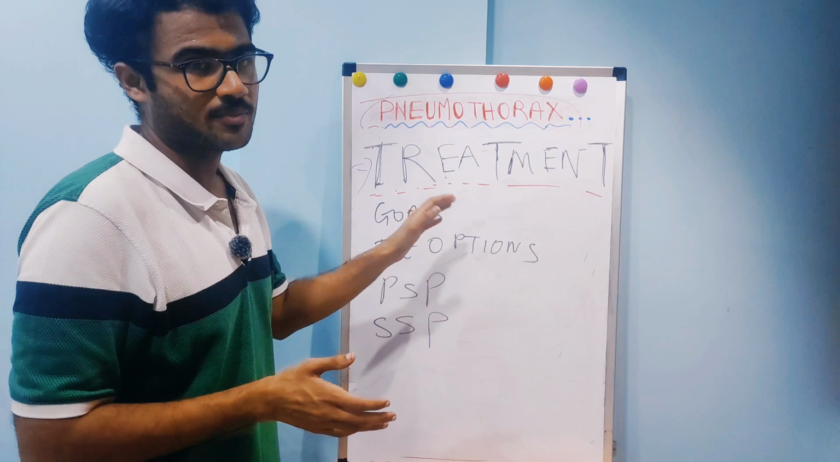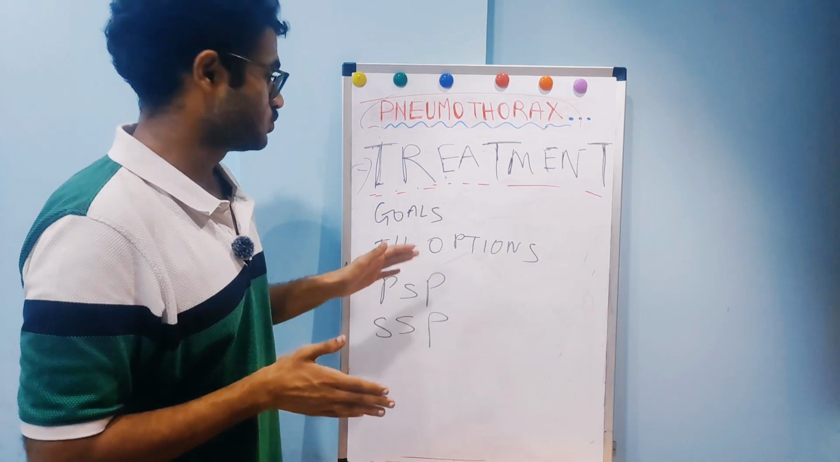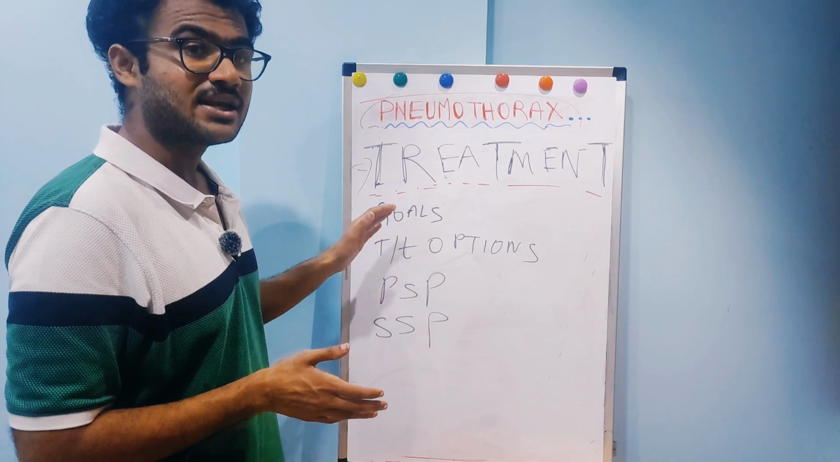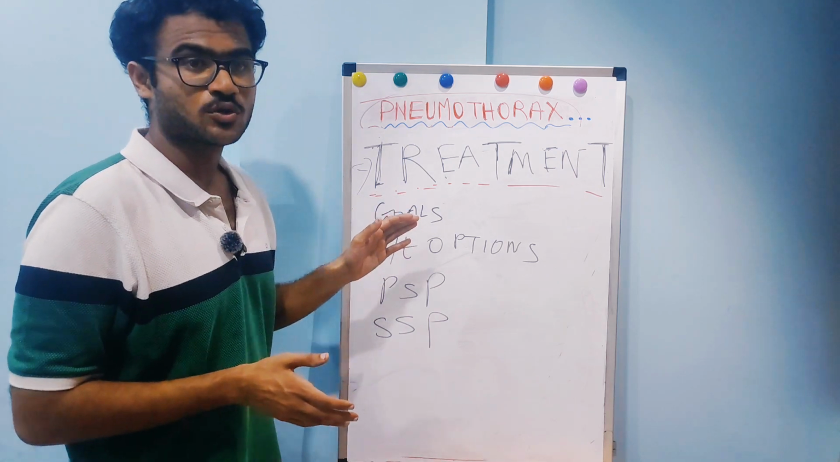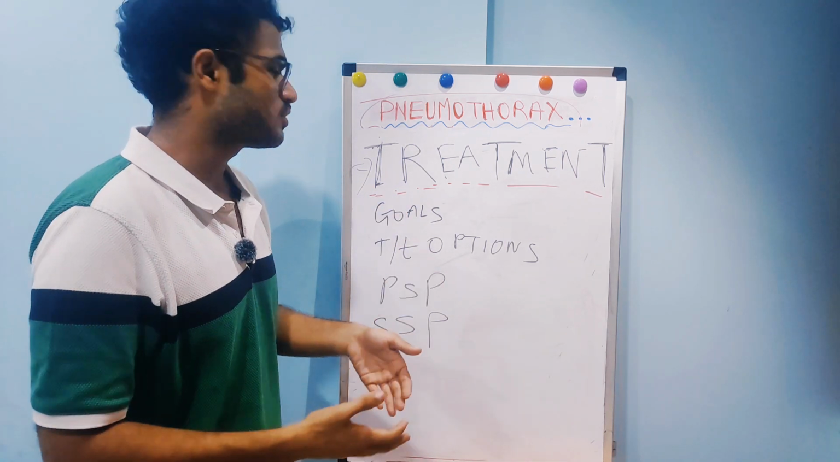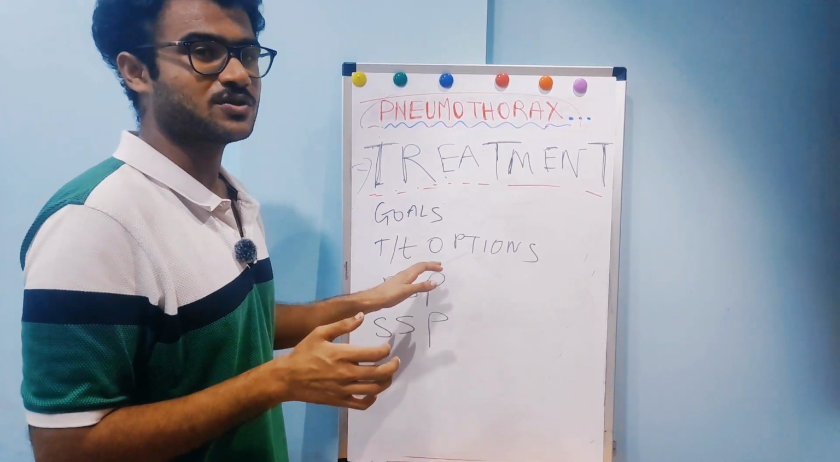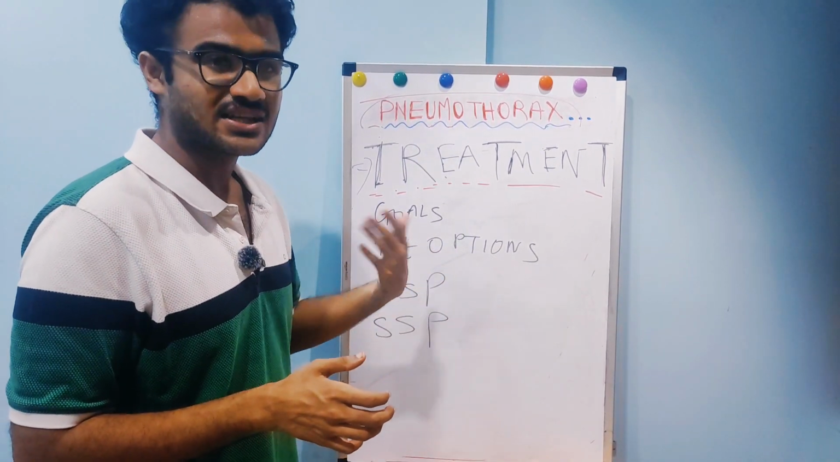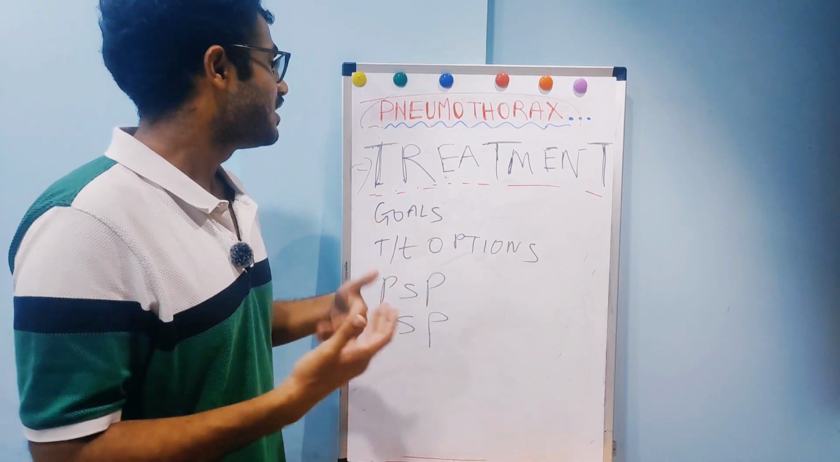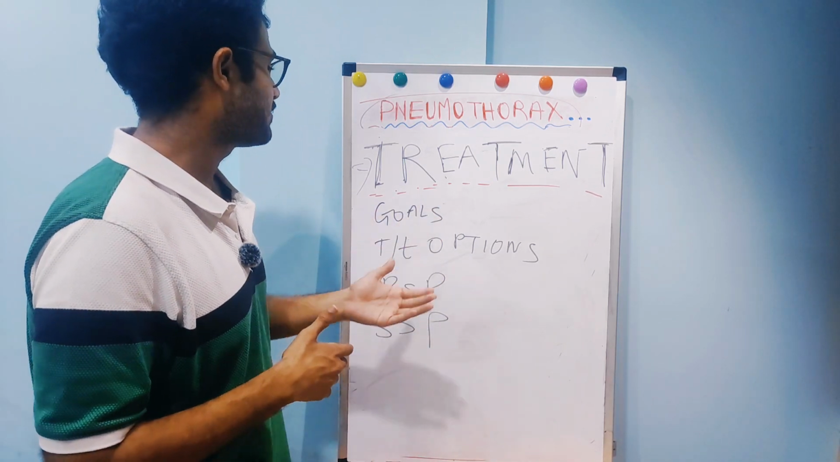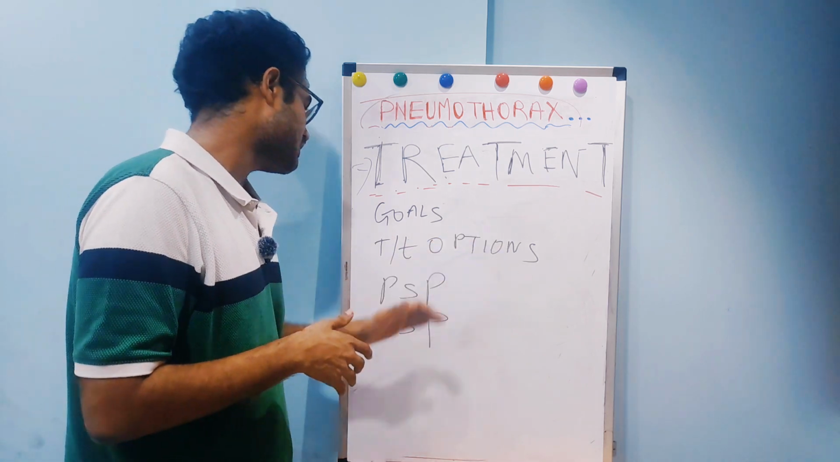First I would be talking about goals. There are 3 goals. First is to promote the expansion of the lung. Second is to eliminate the pathogenesis of pneumothorax. And third is to prevent the recurrence of pneumothorax. So this is about goals. Now I would be talking about treatment options. The treatment options are based on classification, extent of the lung collapse, severity of the disease, pathogenesis, and pneumothorax frequency.